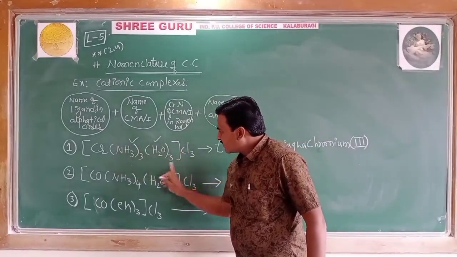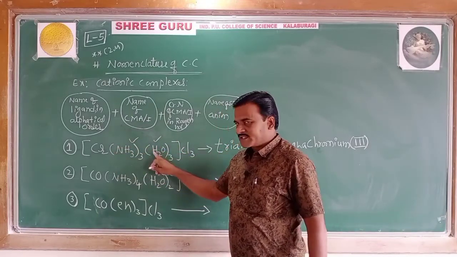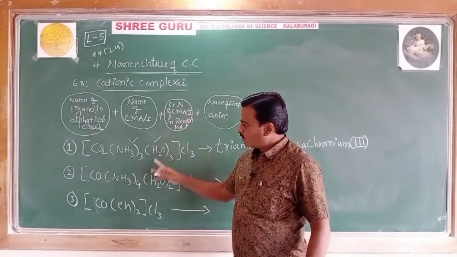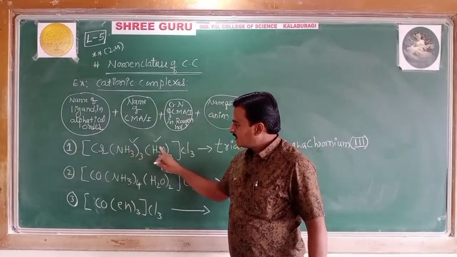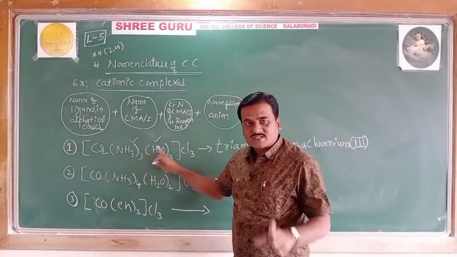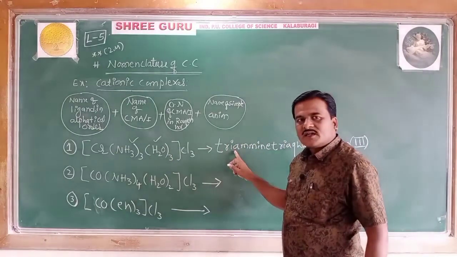So this is the cationic complex. So this is a complex ion part. As per the rule, first the ligands must be written alphabetically. Amine, aqua. Both start with the letter A only. But why have I chosen amine first?